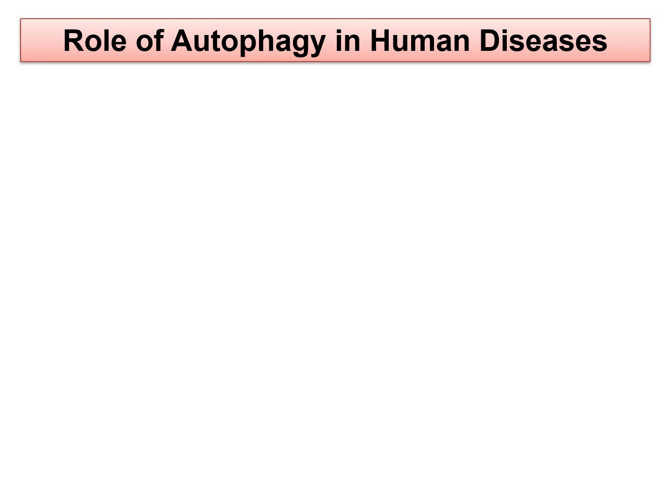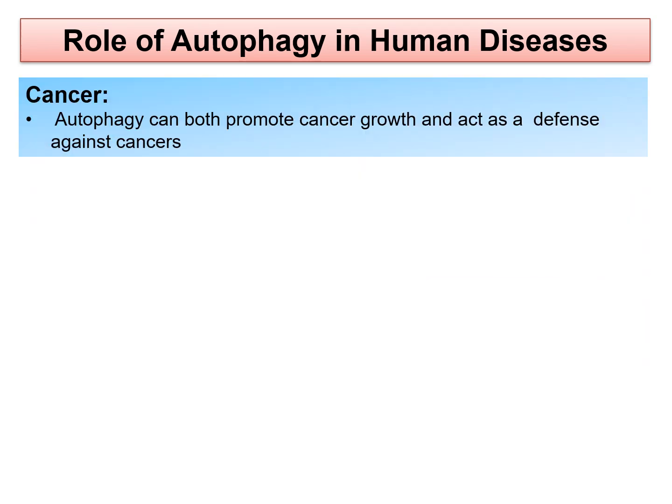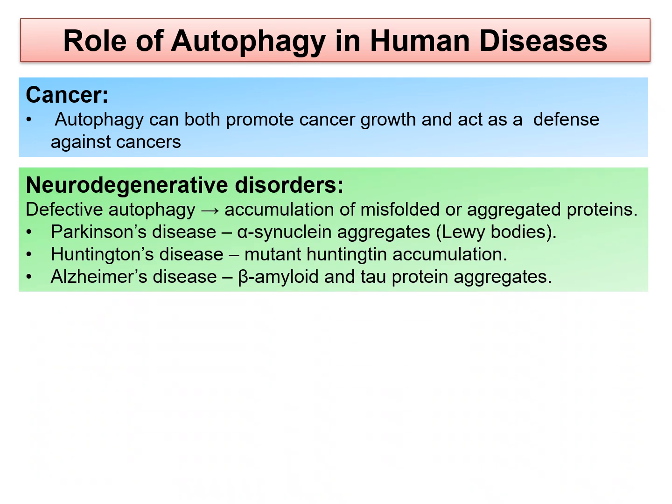What is the role of autophagy in human diseases? It has a role in cancer. Autophagy can both promote cancer growth and act as a defense against cancers. So it can be pro-carcinogenic as well as anti-carcinogenic. And it has a role in some neurodegenerative diseases. Defective autophagy leads to accumulation of misfolded or aggregated proteins. Examples are Parkinson's disease, where alpha-synuclein aggregates or Lewy bodies are formed; Huntington's disease, where mutant huntingtin accumulates; and Alzheimer's disease, where beta amyloid and tau protein aggregates are formed.